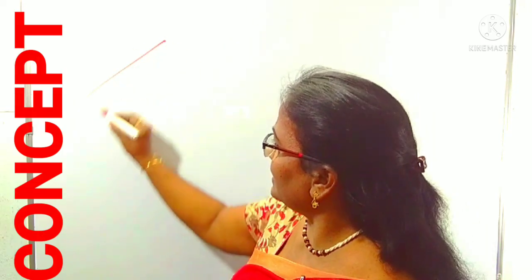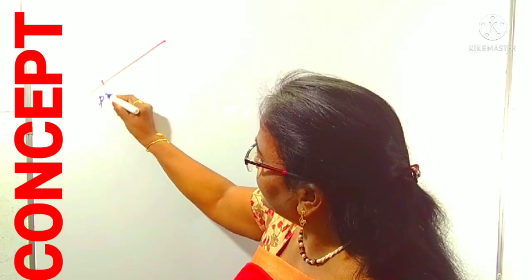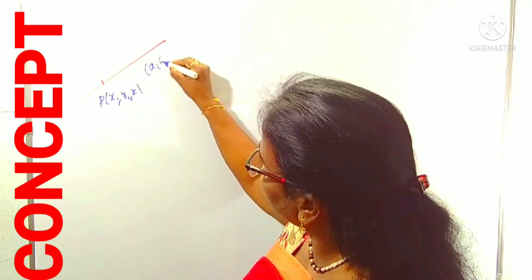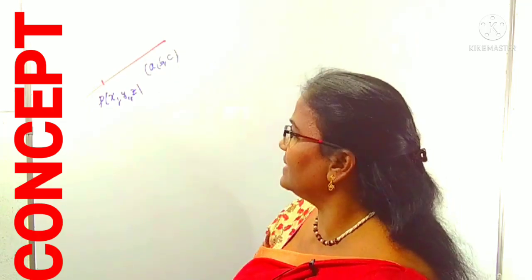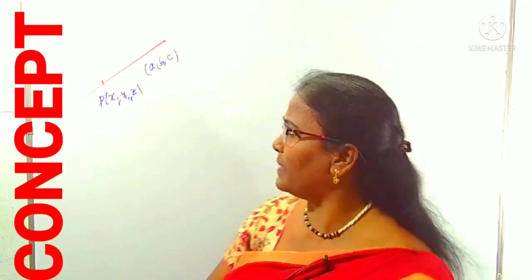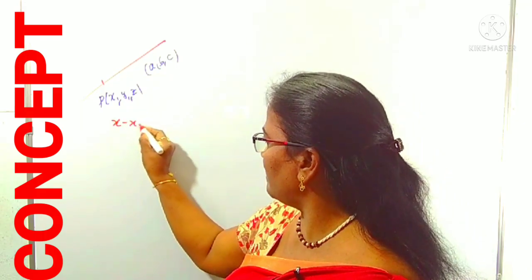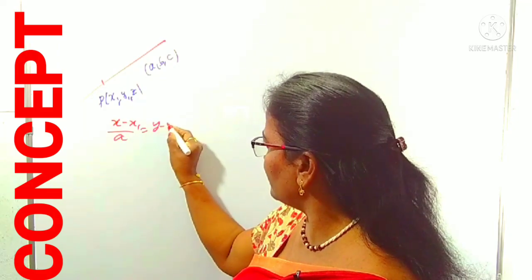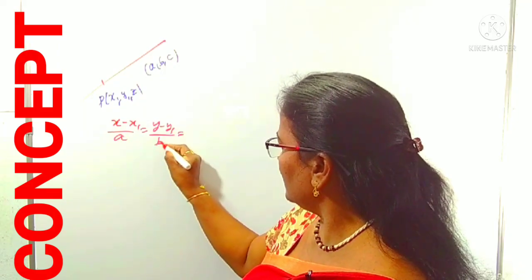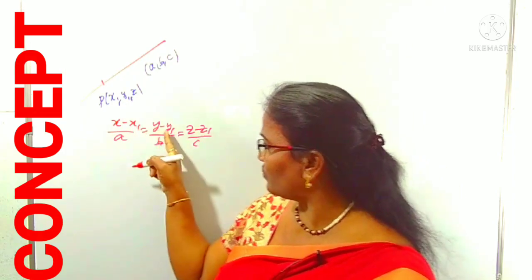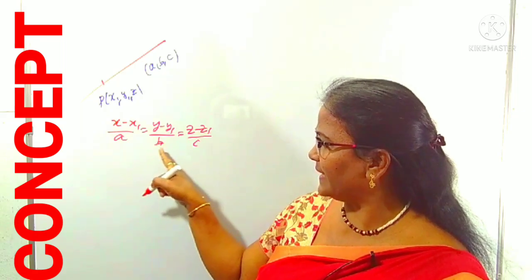Suppose this is a line passing through some point P, X1, Y1, Z1, and its DRs are A, B, C. Then the equation of the line passing through one point and whose DRs are ABC is (X minus X1) by A is equal to (Y minus Y1) by B is equal to (Z minus Z1) by C. This is the equation of a line passing through the point X1, Y1, Z1 and whose DRs are ABC.